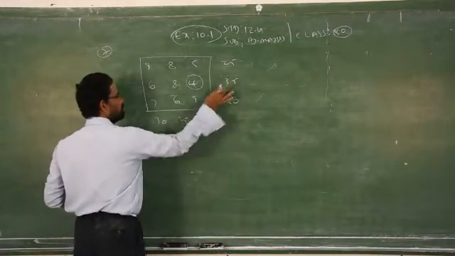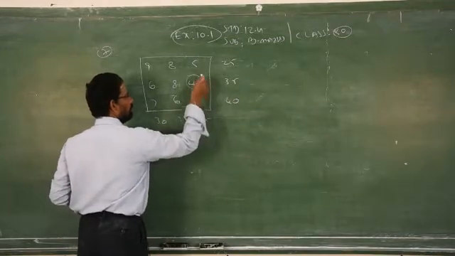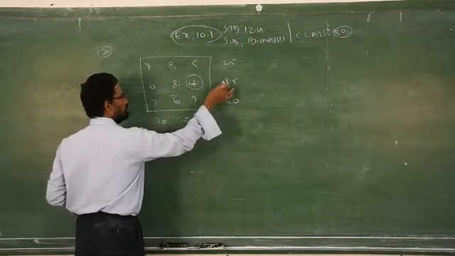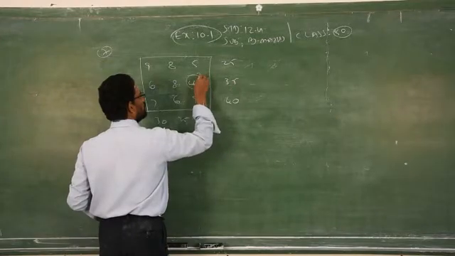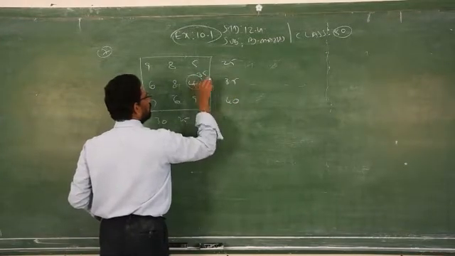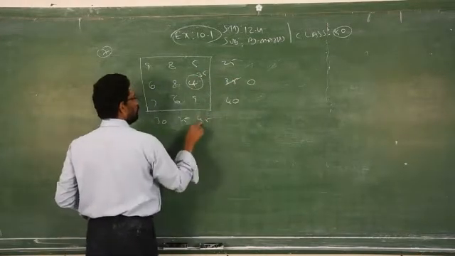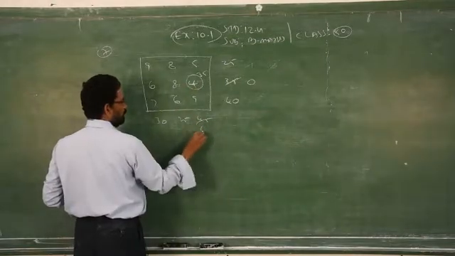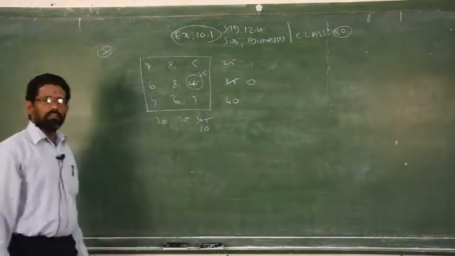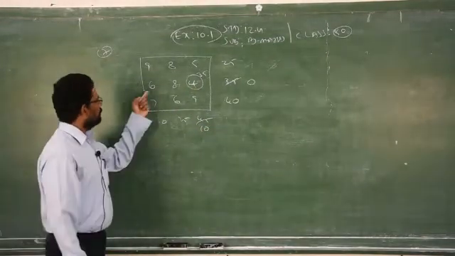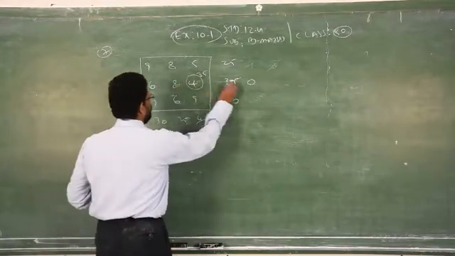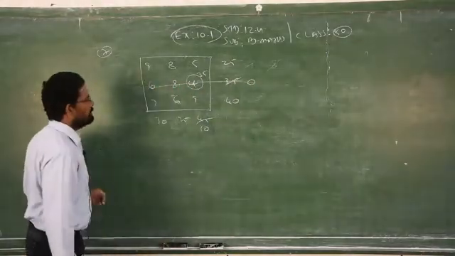Out of these two corresponding row value and column value, which one is least? 35 is the least one, so you have to write 35. 35 minus 35, 0. 45 minus 35 will give 10. So now tell me which one is getting 0, row or column? This row will get 0, therefore strike it out with the pencil.